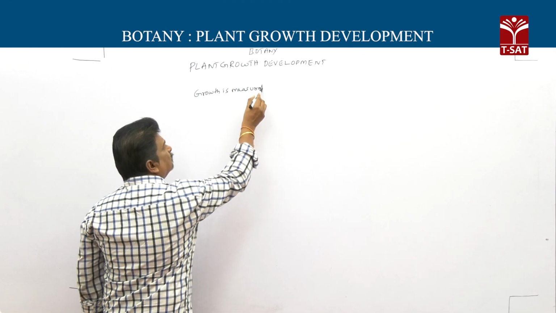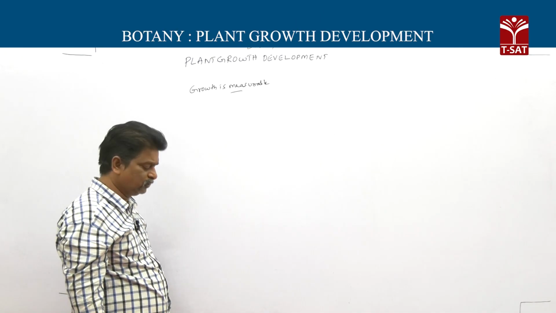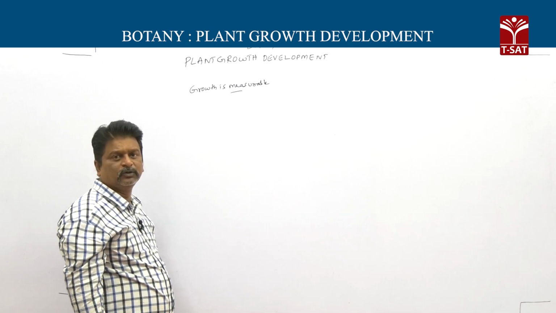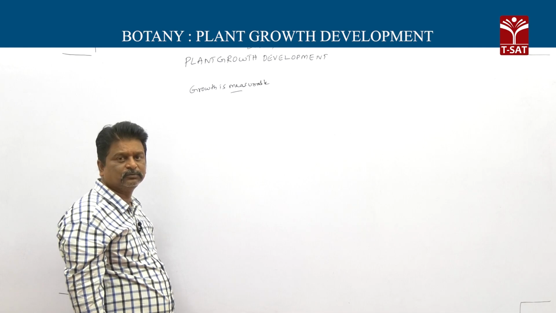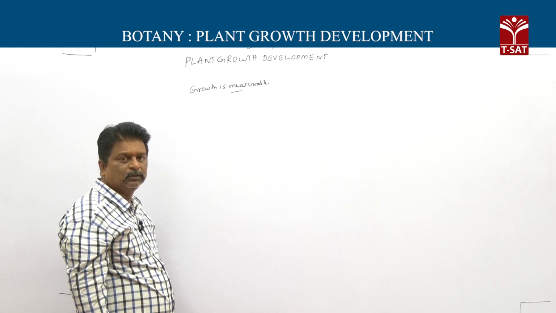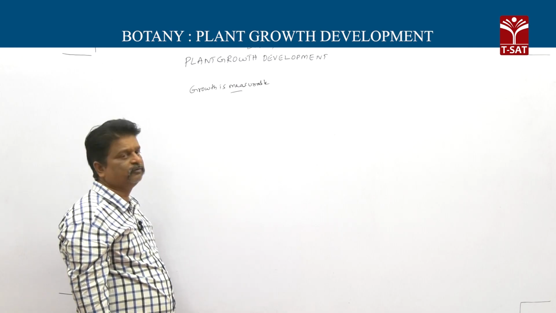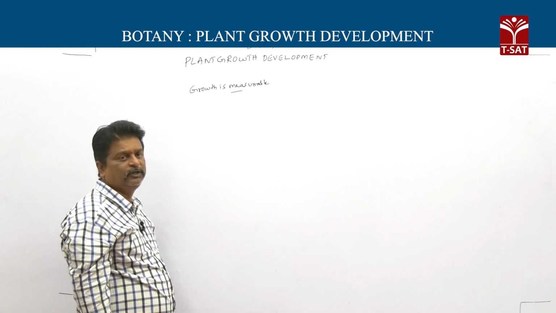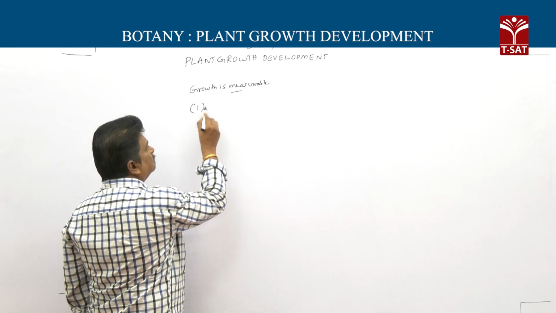Next one, growth is measurable. Growth is measurable at cellular level. Growth is measured by increase in amount of protoplasm, but by seeing this protoplasm, measurement of growth is difficult. So there are different parameters to measure that growth.